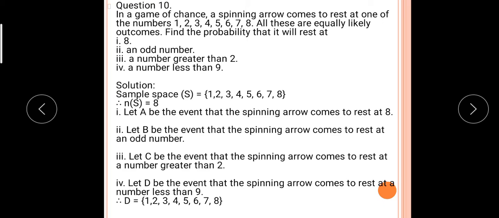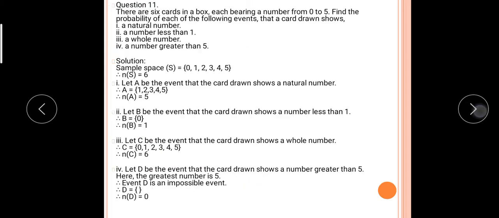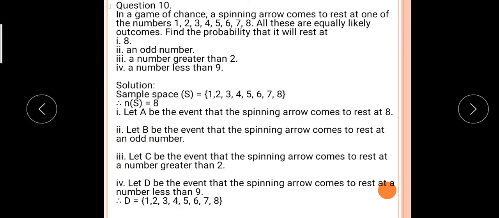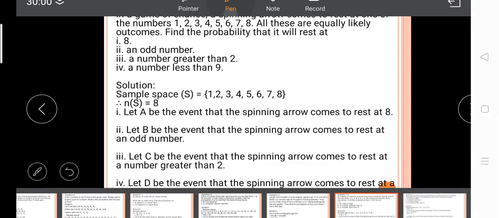Let A be the event that the spinning arrow comes to rest at 8, B the event odd number, C the event greater than 2, and D the event less than 9. So how to find out the probability?